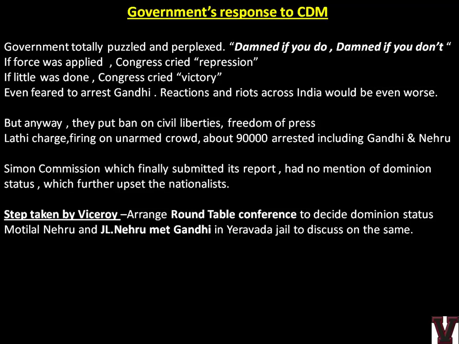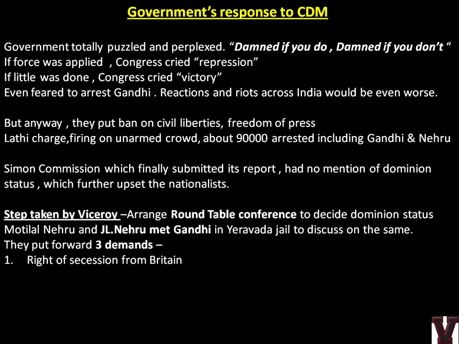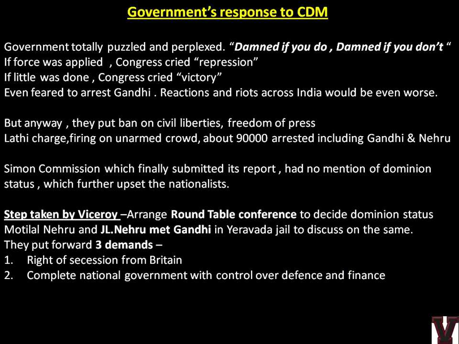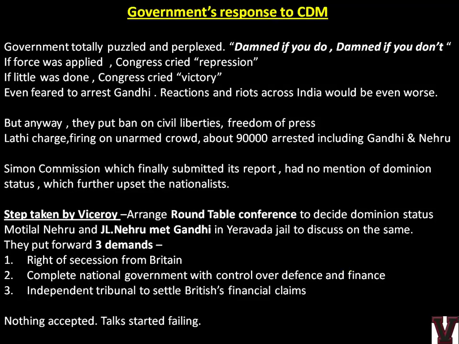So they discussed and put forward three demands: right of secession from Britain, complete national government with control over defense and finance, and an independent tribunal to settle British financial claims. So obviously it's like claiming independence. The British should go away, give us entire control of governance, and the financial claims should be solved through a separate tribunal. But do you think this will be accepted? Obviously no. So nothing was accepted and the talks failed. This is the first talk which happened.